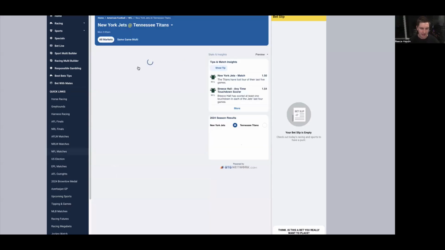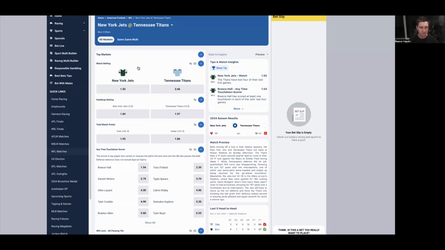The New York Jets at Tennessee. The Jets, $1.50 minus 3.5, total 41.5. I feel like this is a little bit of a trappy game. Be interesting to see how the Jets perform here. They're coming off a disappointing loss, I guess, for them against San Francisco.